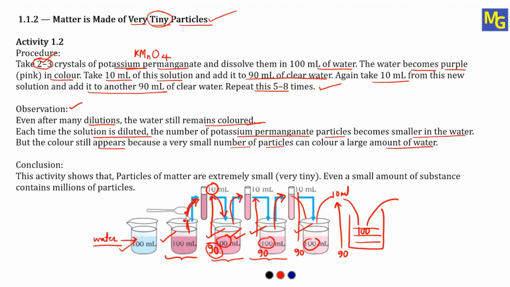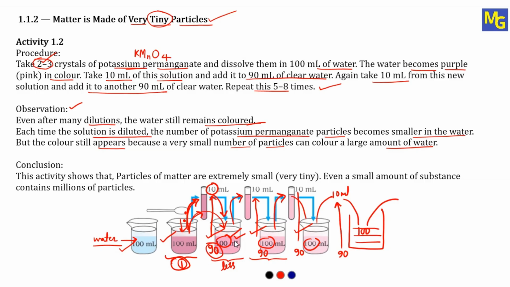Once we add two crystals in the first beaker, there will be some amount of potassium permanganate particles in it. But when we take 10 ml from this, a small amount of particles will be transferred to the next 90 ml of water. So compared to the first beaker, the crystals of potassium permanganate are fewer in the second beaker.